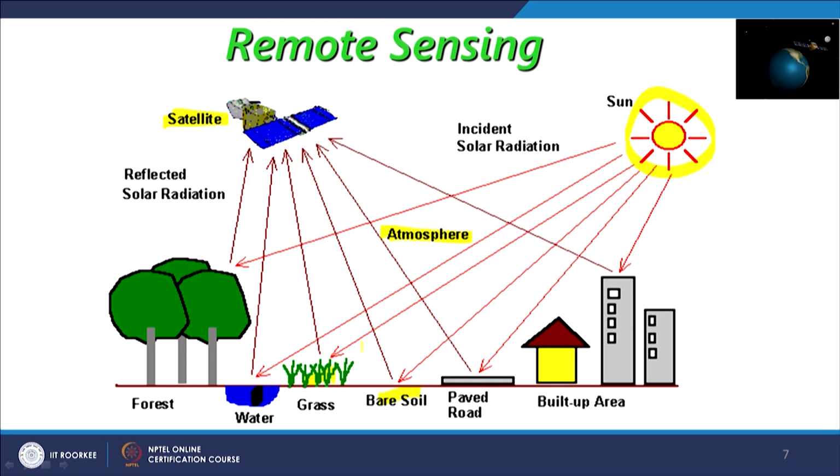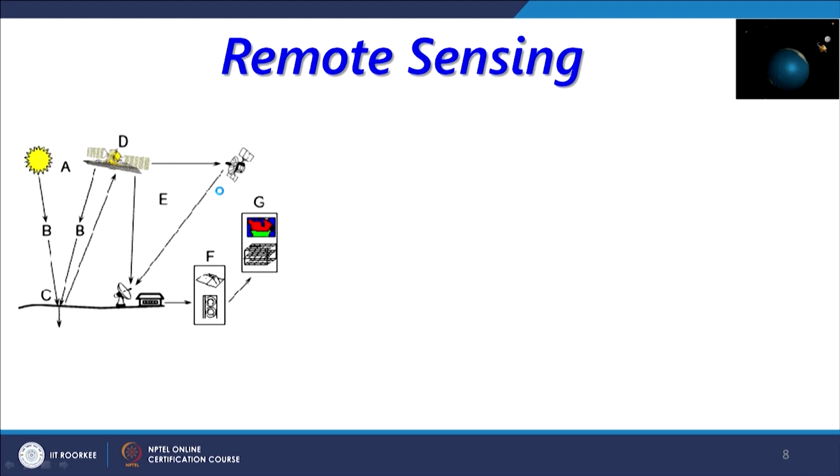While the energy or signals are going back through the atmosphere, a lot of distortions are created and errors are introduced, and we try to minimize these through our processing techniques which are available currently. We try to minimize these atmospheric errors as well, so that our images become much more useful quantitatively and qualitatively as well. So these 7 components are the key elements in remote sensing.